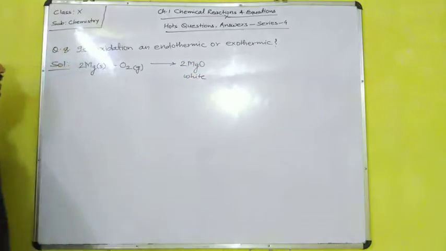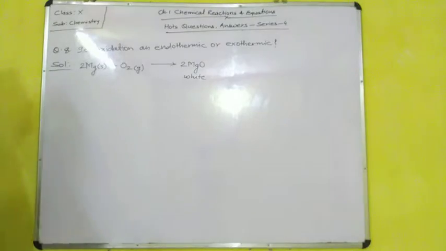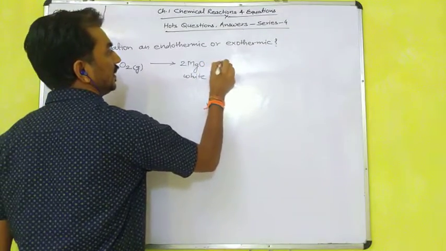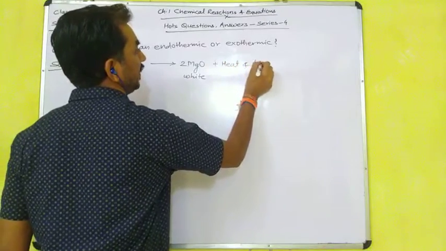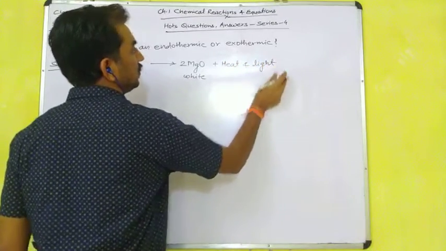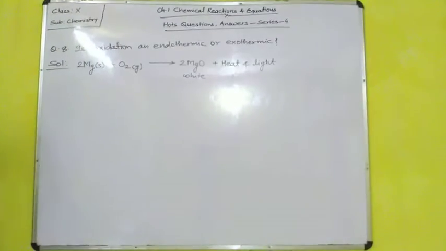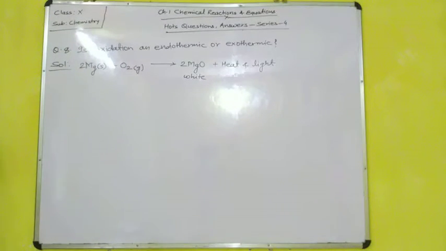During this reaction, heat is evolved along with light. White flame is produced, which is also a form of heat.